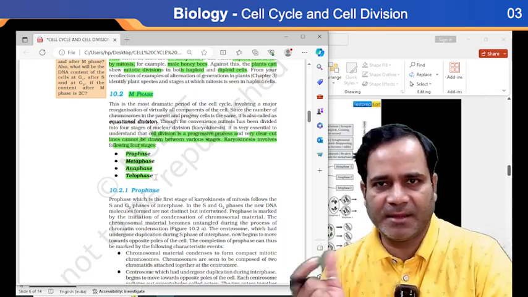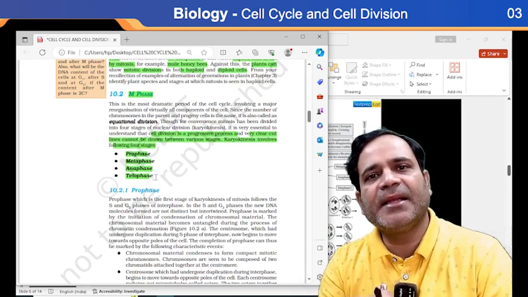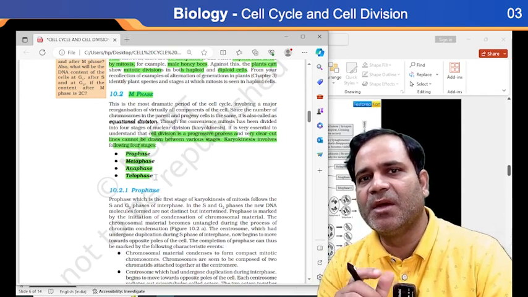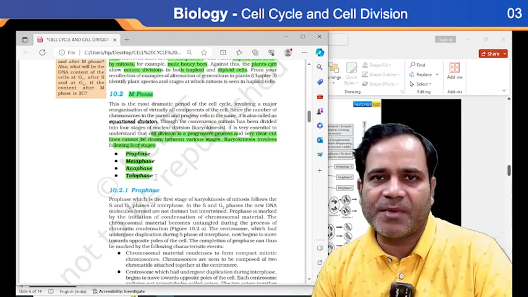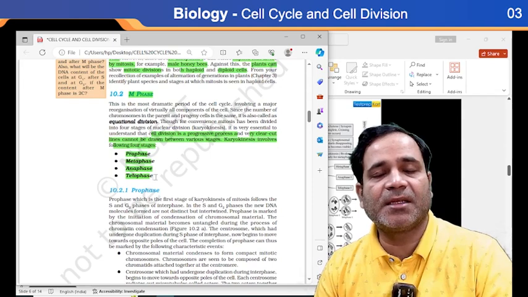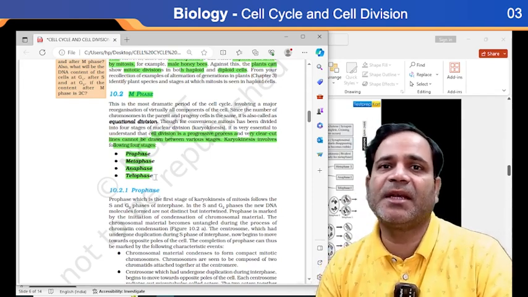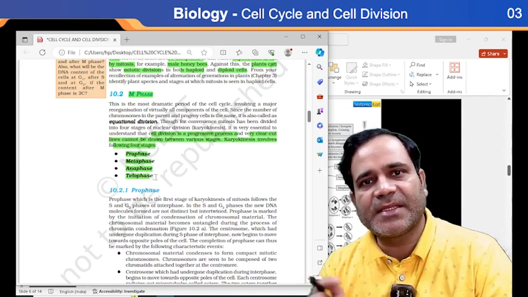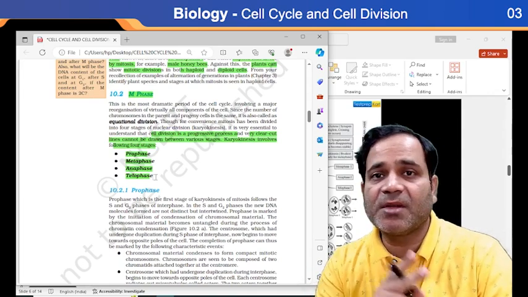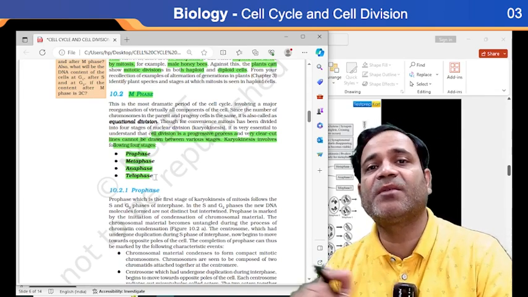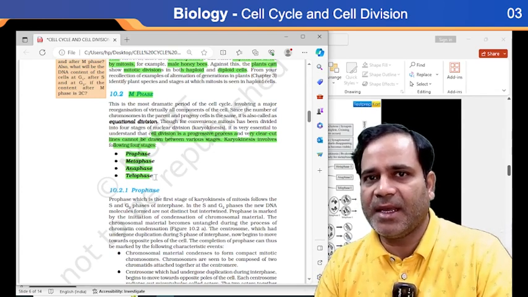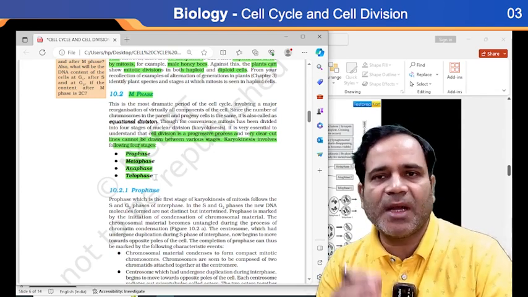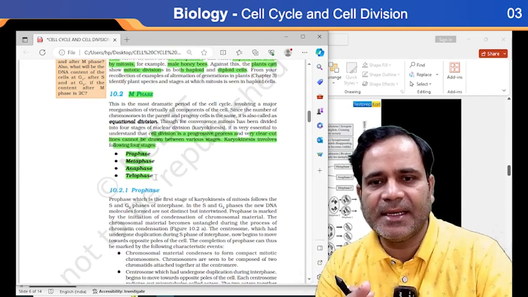Then mitosis will be clear. After that, for meiosis, I will show you what occurs in prophase first, metaphase first, anaphase and telophase first, and then prophase second, metaphase second, because meiosis also occurs in two parts, meiosis first and meiosis second, my dear. Okay, getting my point or not? Yes. I will show you in detail after this video.